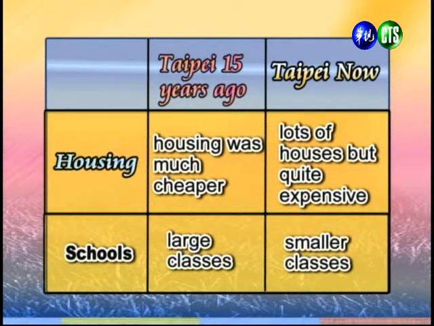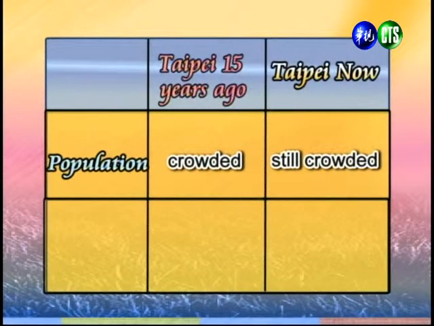very large classes in our schools. Now we have much smaller classes. 在学校教育的部分跟房屋也是相关的哦。15年前我们会有比较大的班级，人数比较多，但现在呢，每个班级的人数就相对的比较少了。All right, let's go on and talk about population. And so we can say that in the past, Taipei was a crowded city, and now it's still crowded.